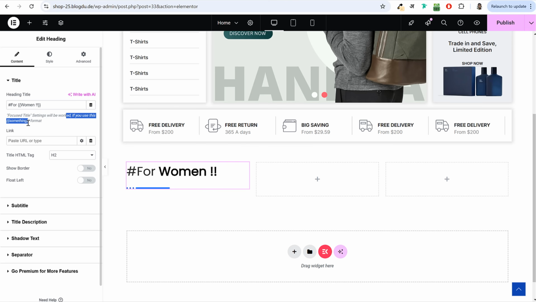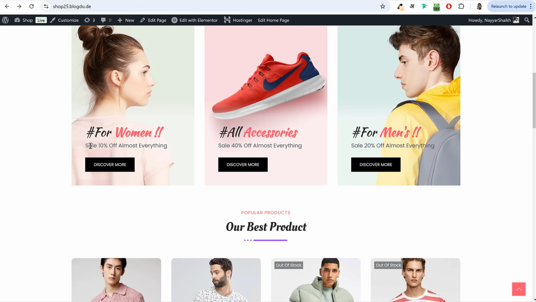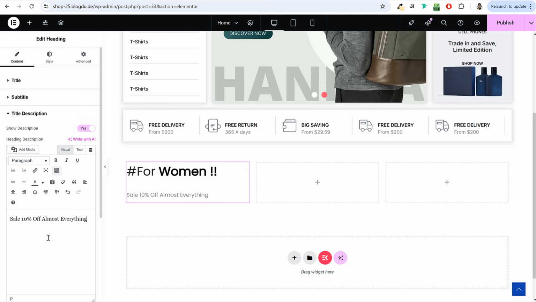If you use this format, then after that, we don't want this separator or divider. So click on separator and make it no. We want this text description. So I'll copy this description, select title description, and paste it in over here.